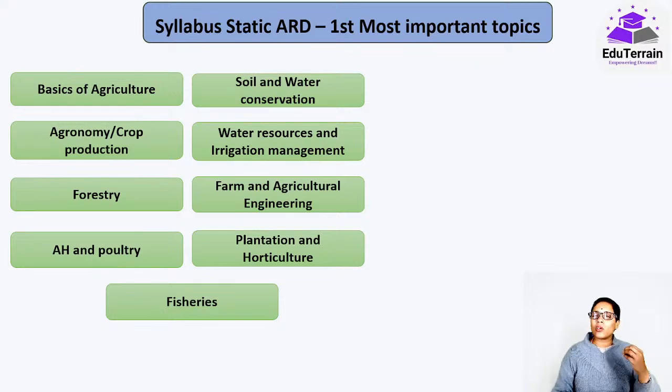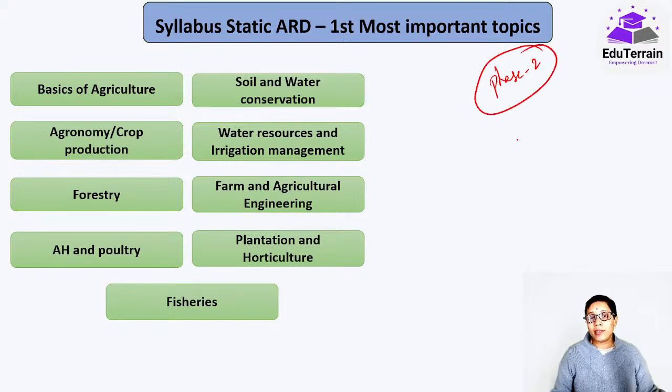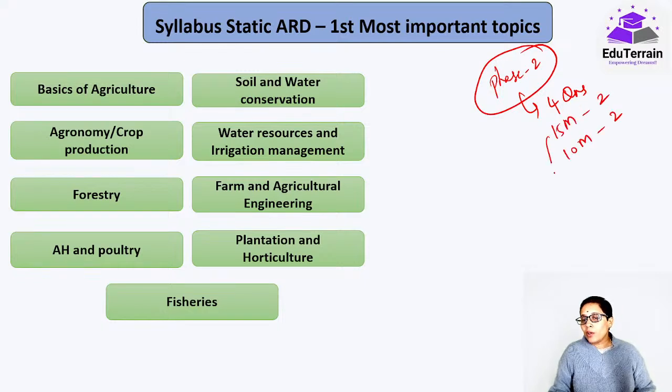Now this is all based on the previous year questions that have been asked in the examination. When we talk about the most important topics, I have put them under two different buckets. Why? Because in phase 2, we don't know from where questions would be asked in descriptive. In phase 2, the 4 questions, 2 of 15 marks and 2 of 10 marks, 1 question from each of these would be compulsory.